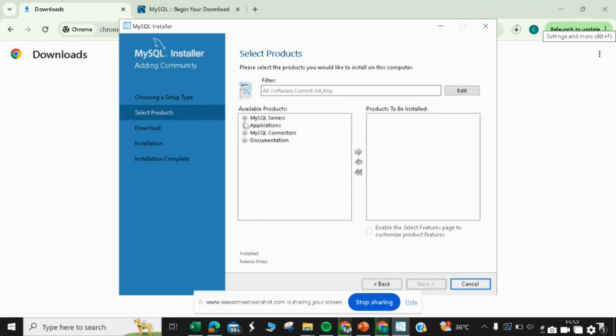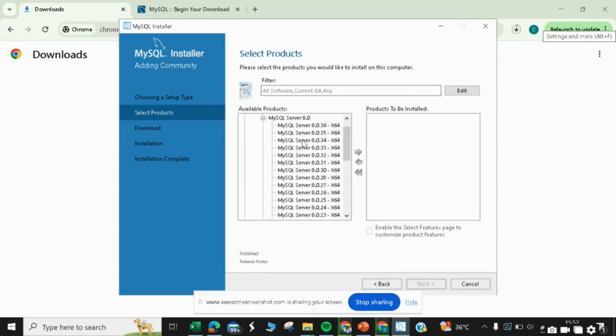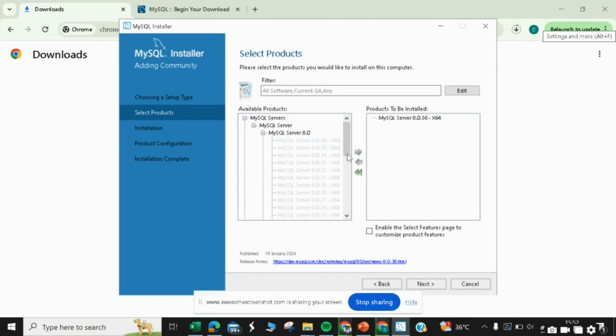Then click on MySQL servers, or you can just drag this MySQL servers and you'll get this much amount of option. So we'll choose the latest one. Click on this and just simply click on this green arrow to drag this. Then you can minimize this one.